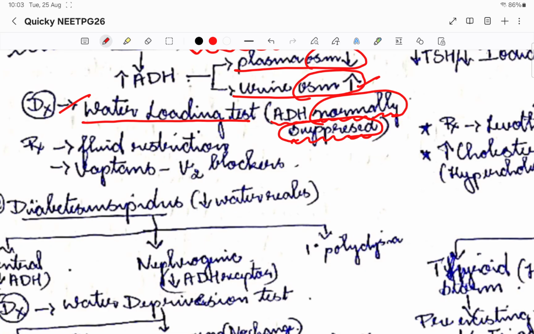The mainstay of treatment would be fluid restriction, basically to avoid water, and then Vaptans, which will block the V2 receptors. So this is the V2 receptor, and if we block it, there won't be the action of antidiuretic hormone, and urination can happen. So this is Vaptans.